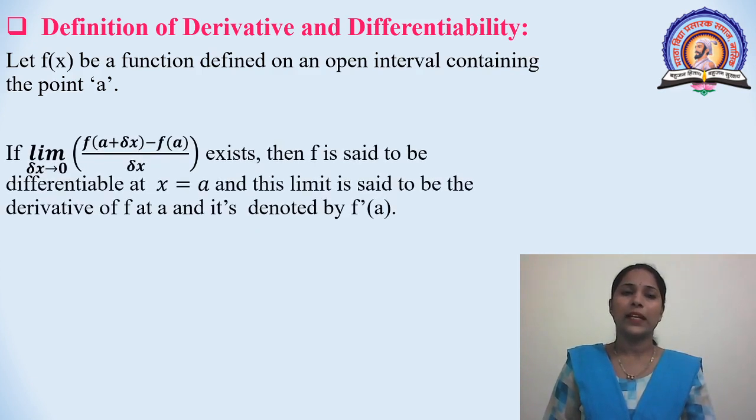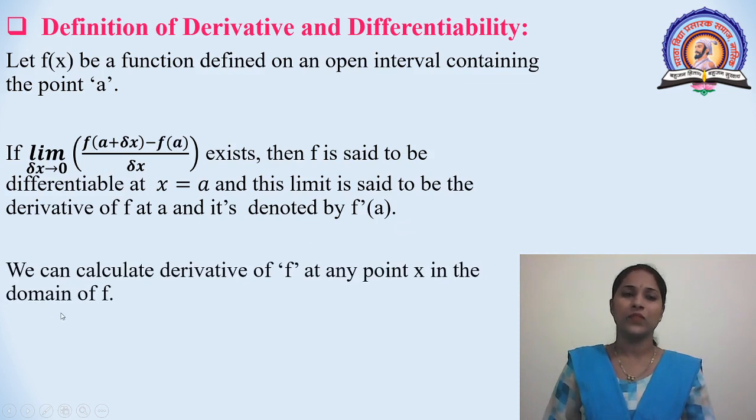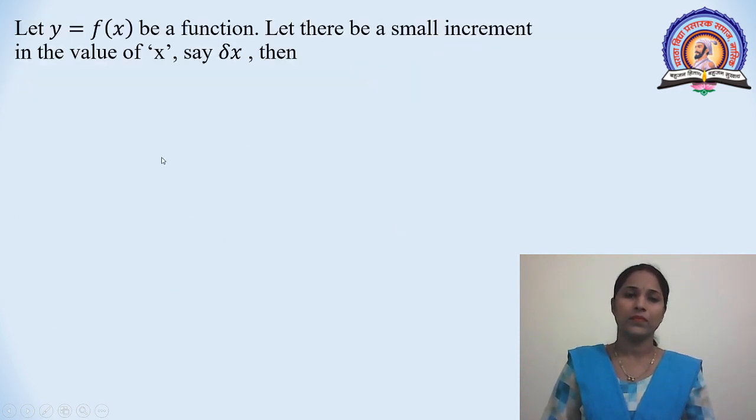If limit as delta x tends to 0 of [f(a + delta x) minus f(a)] divided by delta x exists, then f is said to be differentiable at x equals a, and this limit is said to be the derivative of f at a, and it is denoted by f dash a. We can calculate derivative of f at any point x in the domain of f.